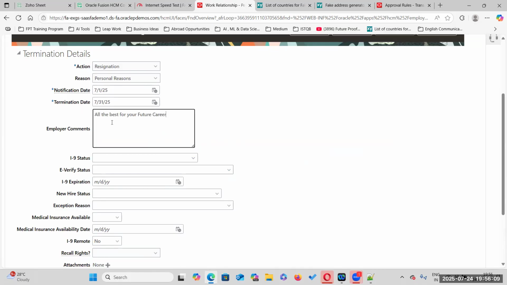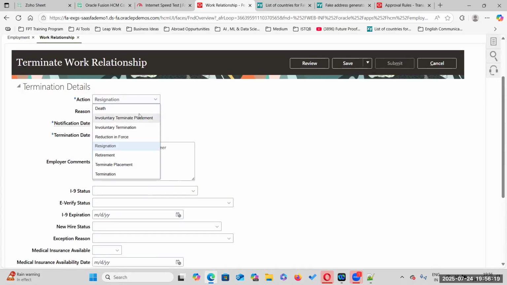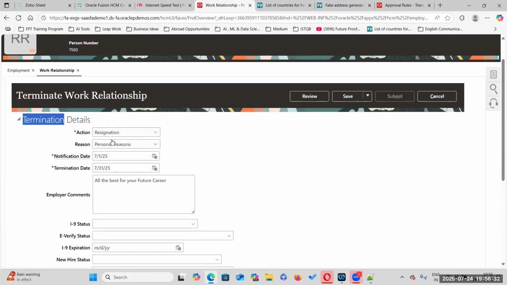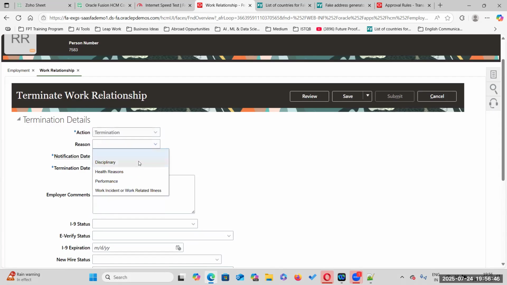Employer comments. Here the action is that the employee has resigned. There are so many action reasons. For termination, yesterday we have seen action reasons, right? Yes, sir. Terminate is the action. What is the action reason? Resignation. If the employer is terminating, we will select termination, sir. Yes, we can select termination.